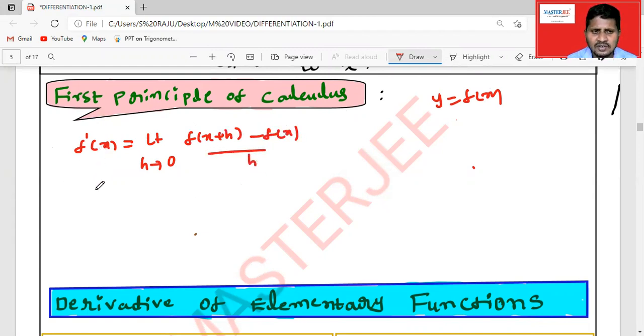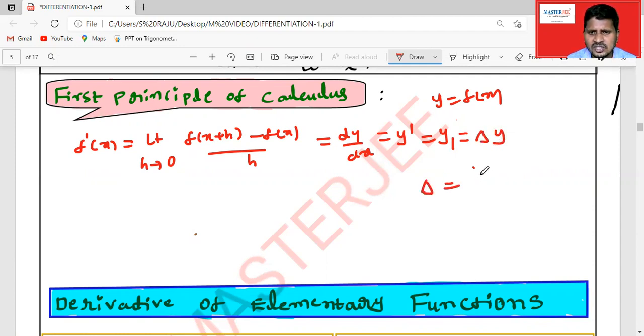This f dash of x can also be denoted by dy by dx, or y dash, or sometimes y suffix 1, and the differential coefficient can be denoted by d by dx, right?